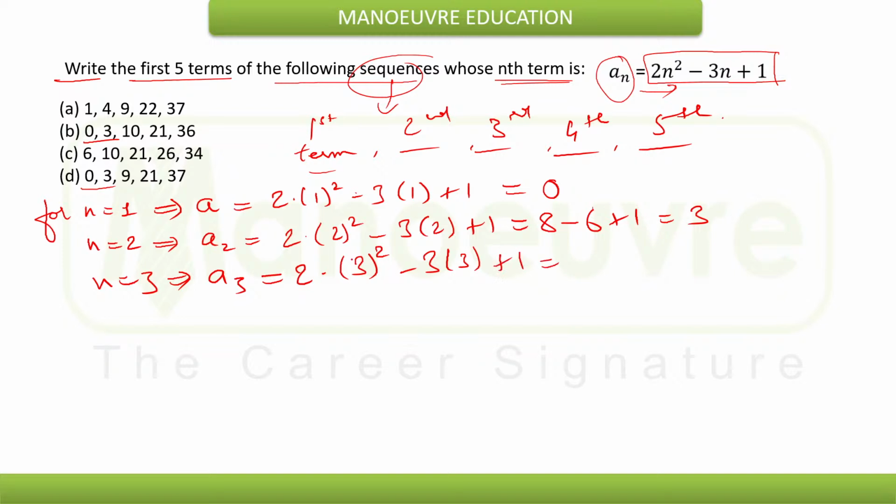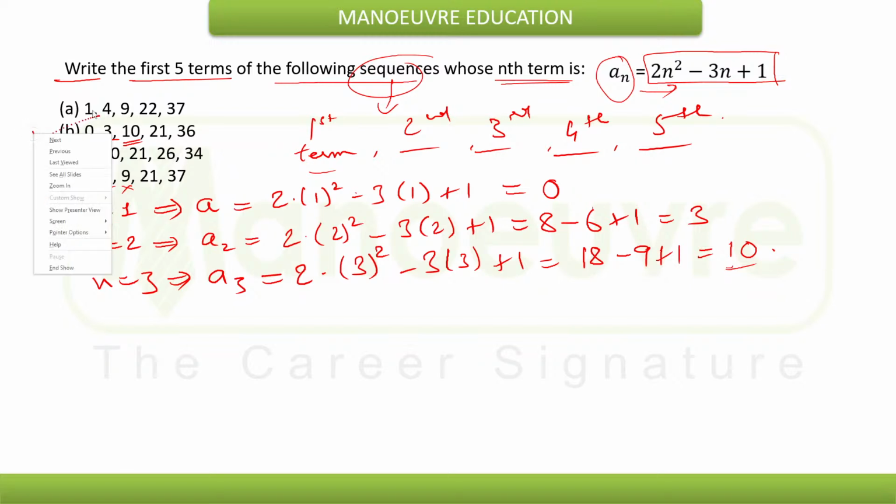This will be 3 square 9, 9 twos are 18, 18 minus 9 plus 1, that will be 10. So clearly we got 10 here, which would be the answer, so we can clearly go with option B as the answer.